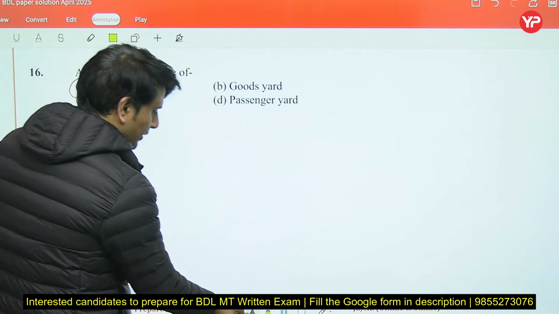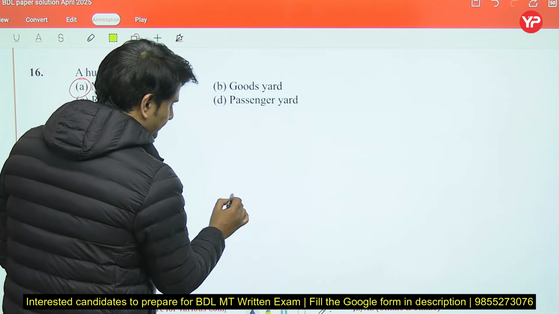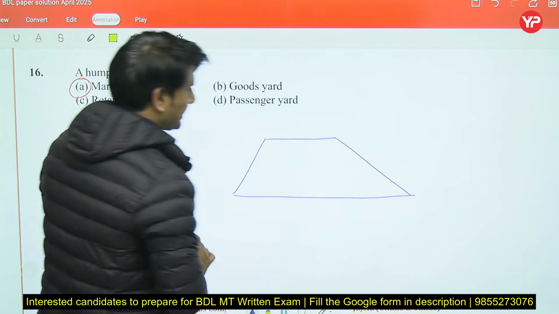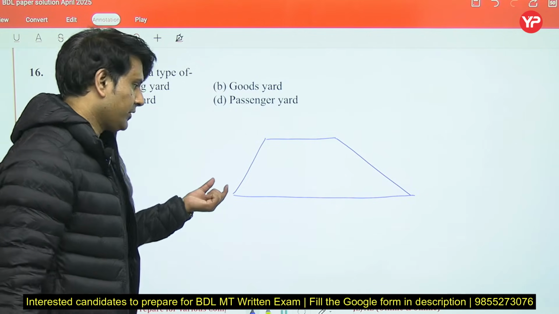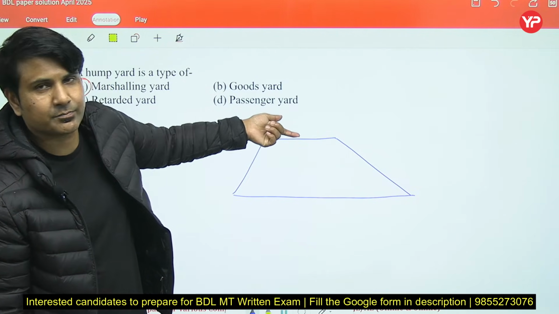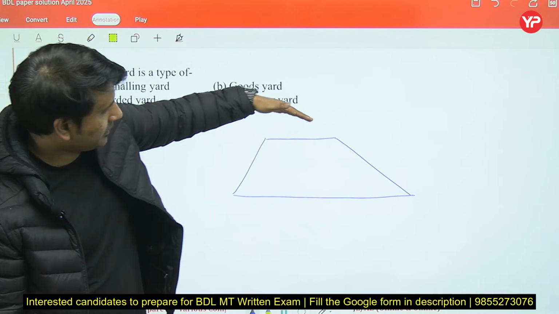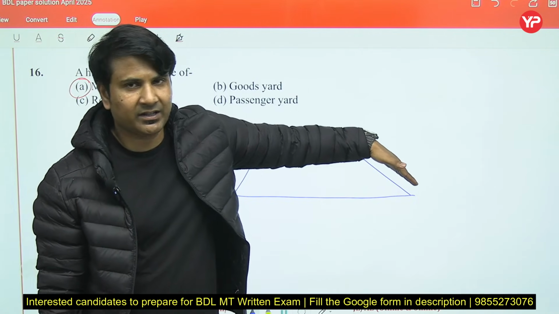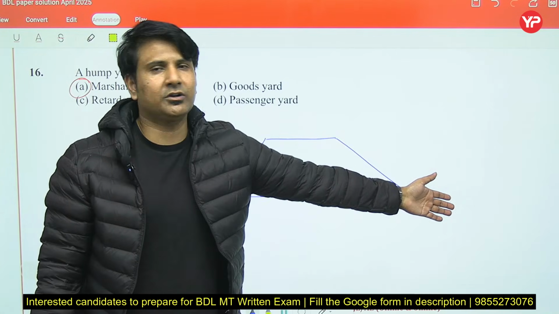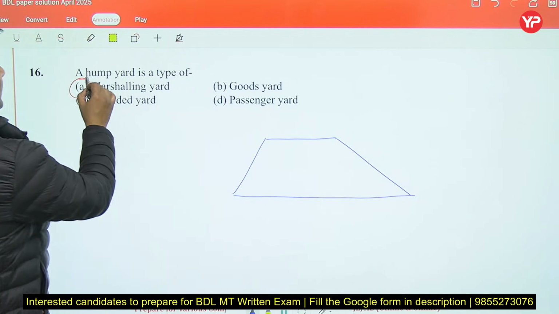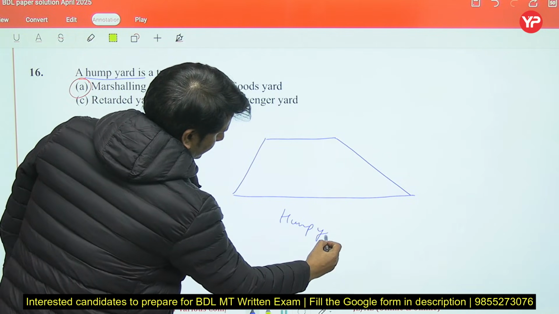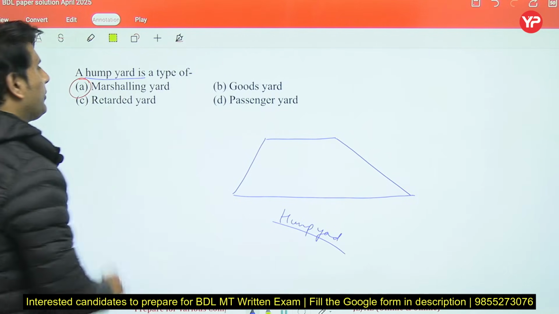Hump yard usually looks like a trapezoidal shape, like this, in which with the help of an engine we push the particular rail to this top portion. Now under the action of gravity, the train will move to that particular side. So it is a hump yard. Hump yard looks like this, and it is a type of marshalling yard.